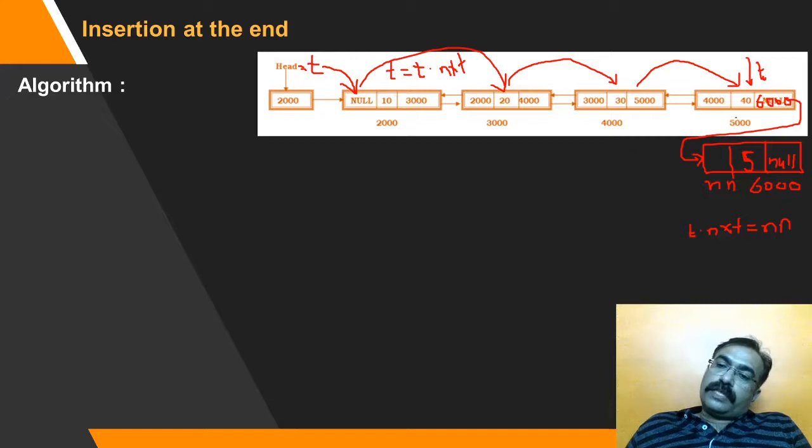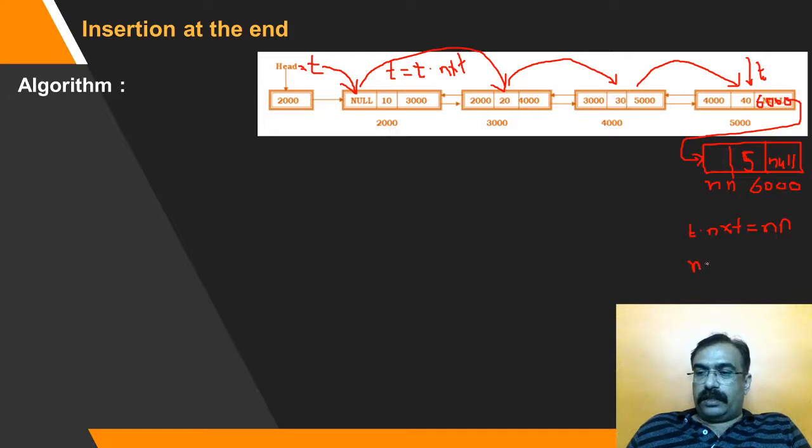Now we need to establish the reverse link. Now make this node point to the previous one. So make new node dot previous equal to T. So what is T? T is 5000. T is 5000 means T's address is 5000. So this link is established.